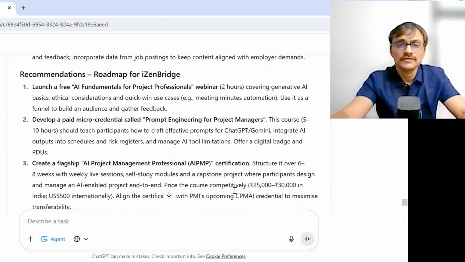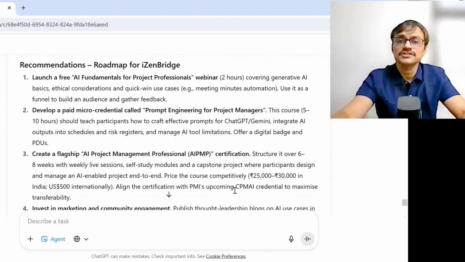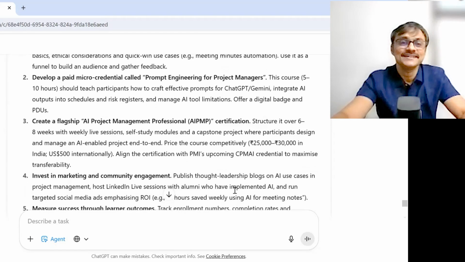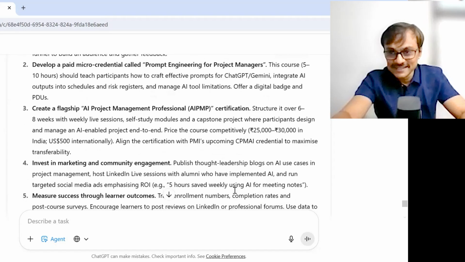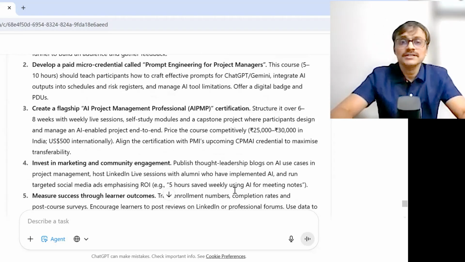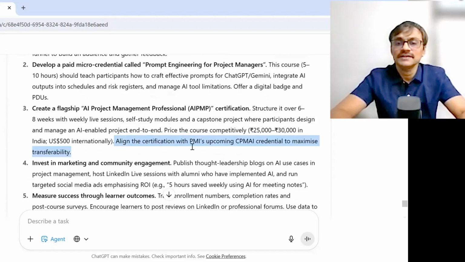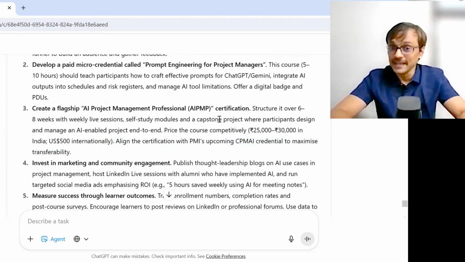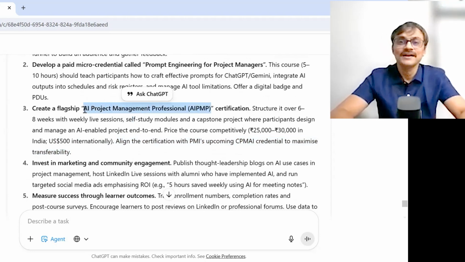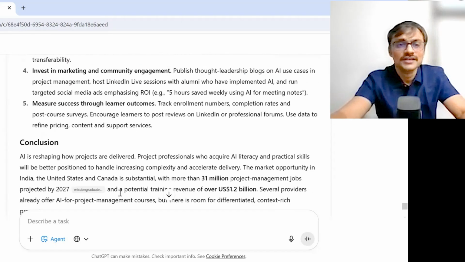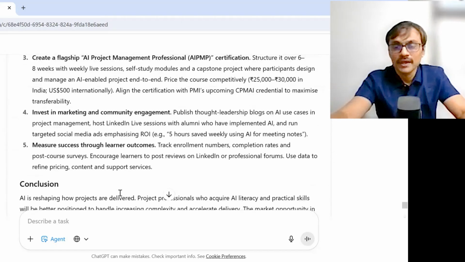And the roadmap could be to start with AI fundamentals for project managers, maybe a webinar for 2 hours, and then a micro paid program for prompt engineering. Then again, I think prompt engineering is done. Nobody needs it anymore. We are in October 2025. But anyway, now it is bringing up an idea: aligning the certification with PMI's upcoming credential to maximize transferability. It is no more upcoming, it is already there. But AI project management professional certification, it is giving a name for my program. I can start this program. Okay, investing in marketing and community engagement. And the conclusion, this is something I can do.